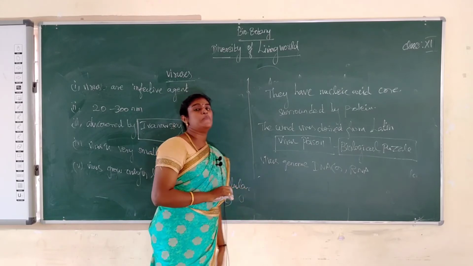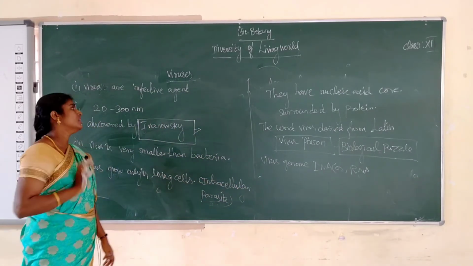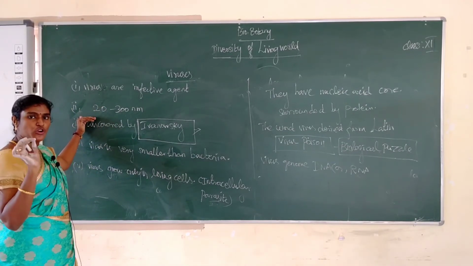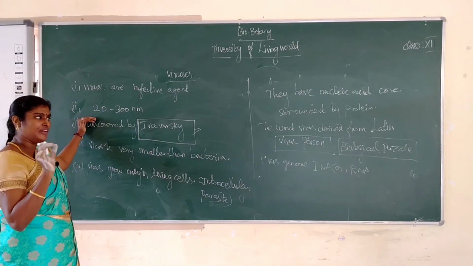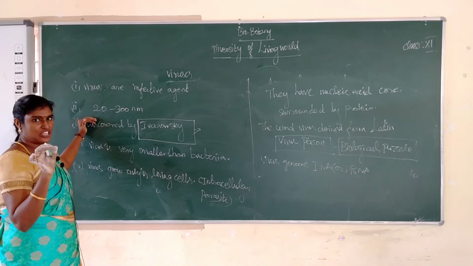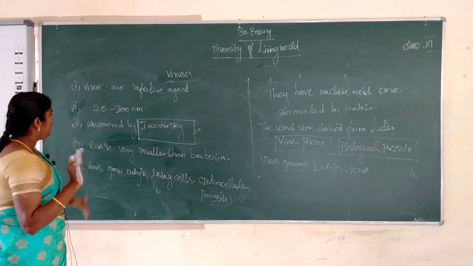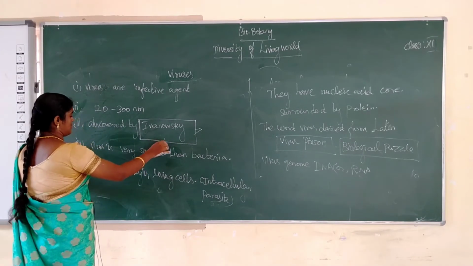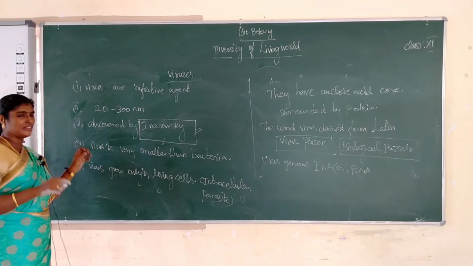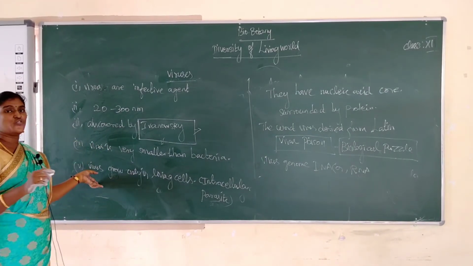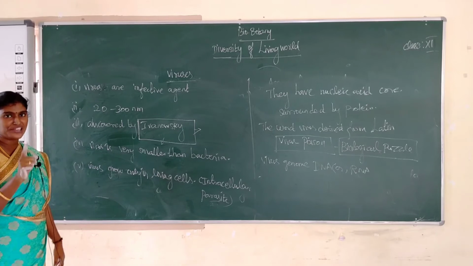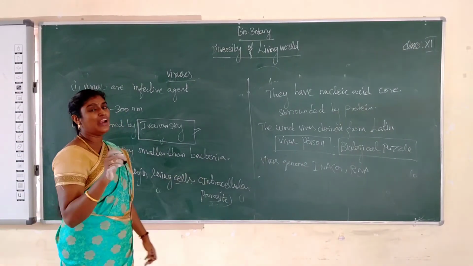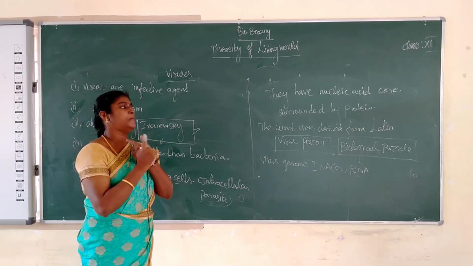These are the very important points of the common virus. What is a virus? An infective agent. The size is 20 to 300 nanometers. It is an ultramicroscopic particle, we can't see it with the naked eye. Virus was discovered by Ivanovsky, who found it is much smaller than bacteria. Viruses grow only in living cells, so it is called an intracellular parasite. They have a nucleic acid core surrounded by a protein coat.